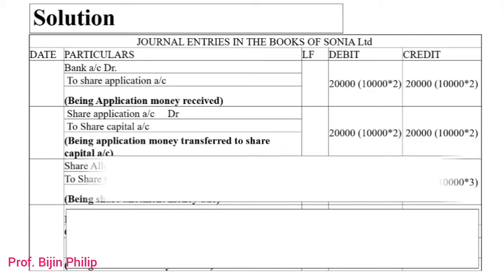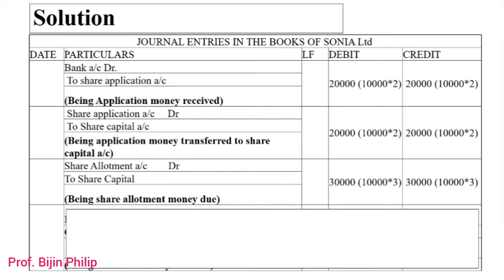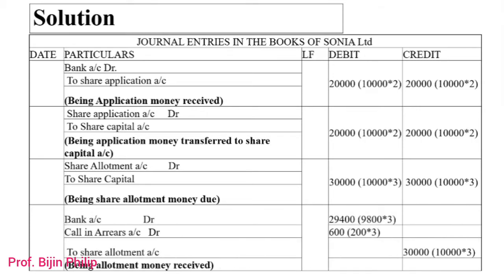Now we'll move to the due journal entry for the allotment stage. The allotment due journal entry will be share allotment account debit to share capital. The amount will be 30,000, because the total number of shares issued is 10,000 and the company is collecting 3 rupees through allotment, so the total amount is 30,000. Moving to the next journal entry, whenever we receive the allotment money, the normal journal entry will be bank account debit to share allotment.